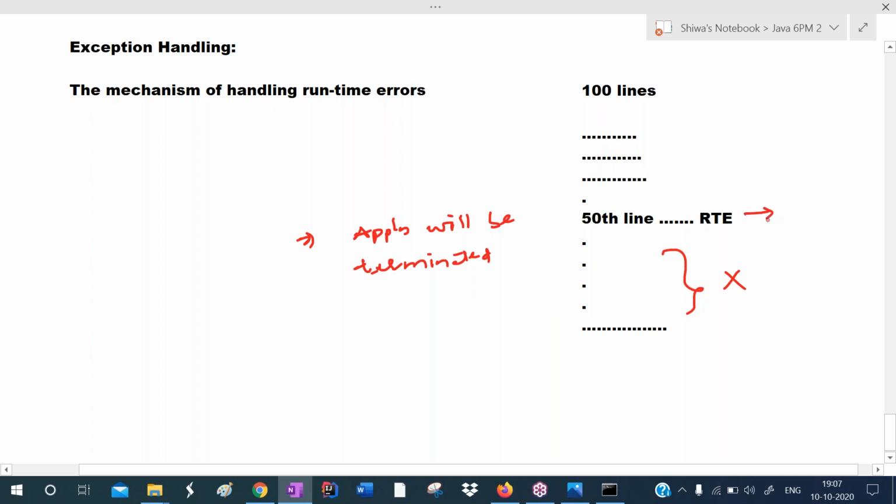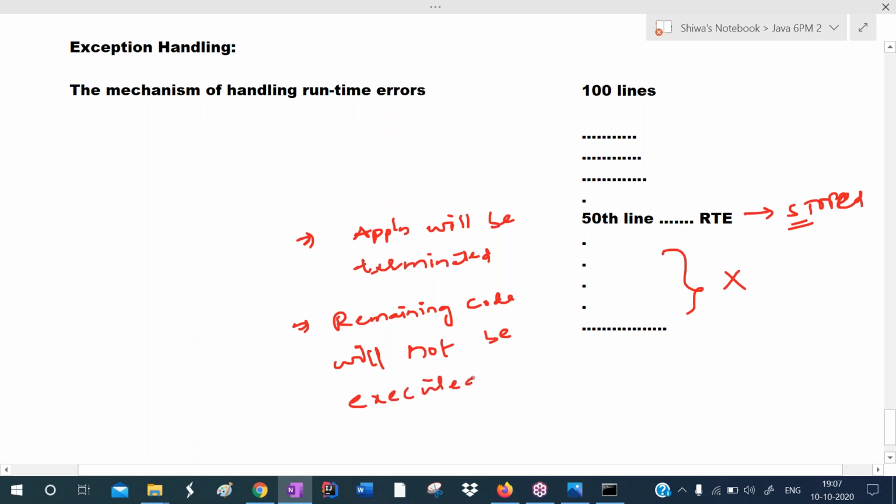At the 50th line, the runtime error occurs, so our application execution will stop here and the remaining code will not be executed. These are the two problems.